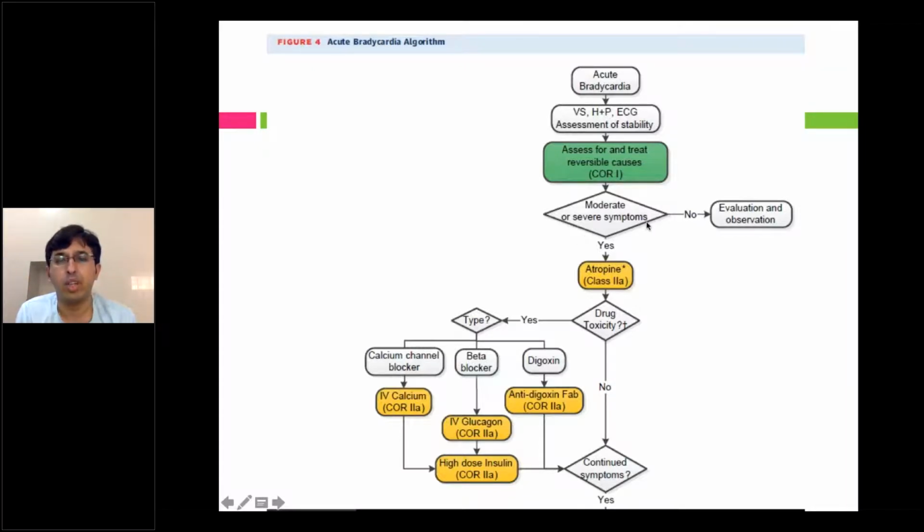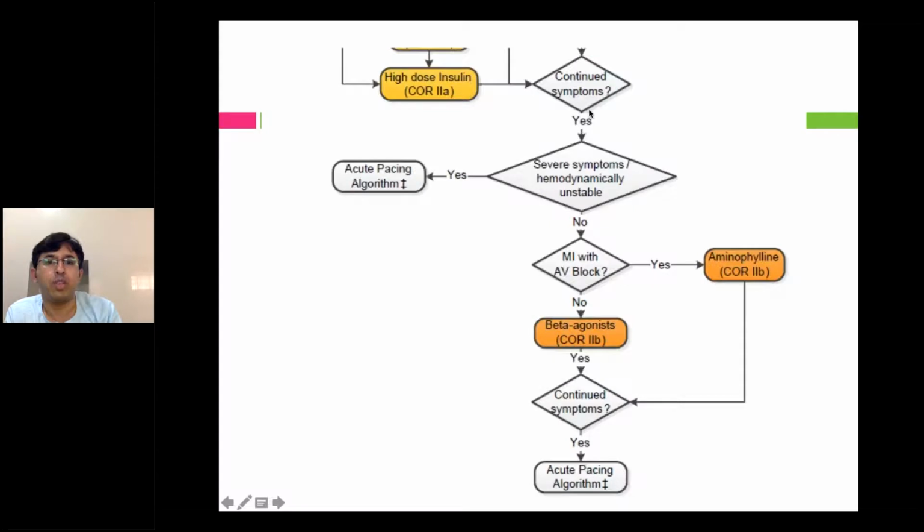If the patient is symptomatic, atropine is given a class 2A indication. So the first drug of choice is atropine. Once you give atropine, always look for reversible causes. If calcium channel blocker poisoning is there, you give injectable calcium. If beta blocker poisoning is there, you give IV glucagon. For both calcium channel blocker and beta blocker poisoning, high dose insulin has been shown to increase the heart rate, so you can always try that. And for digoxin poisoning, you give anti-digoxin antibodies. But the primary thing is atropine, followed by treating the reversible causes, if any.